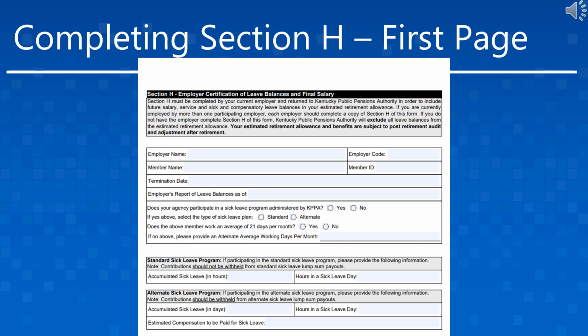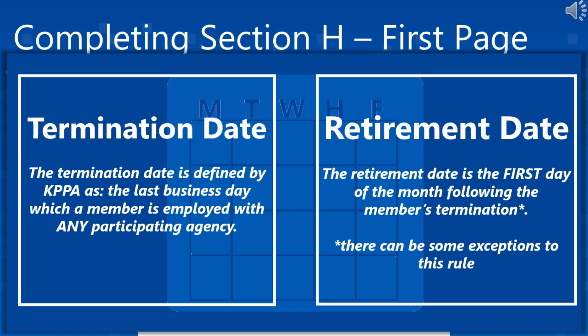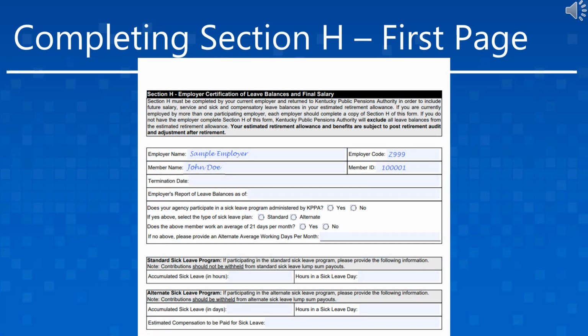The first piece of information required on the Section H is the identification of the employer and member. Please provide the employer name, employer code, member name, and KPPA member ID. The member's termination date is next, and per statute, the effective date of retirement is always the first day of a month, and it must fall after the member's termination or last day of paid employment. Therefore, the termination date provided should always precede the member's retirement date on this form.